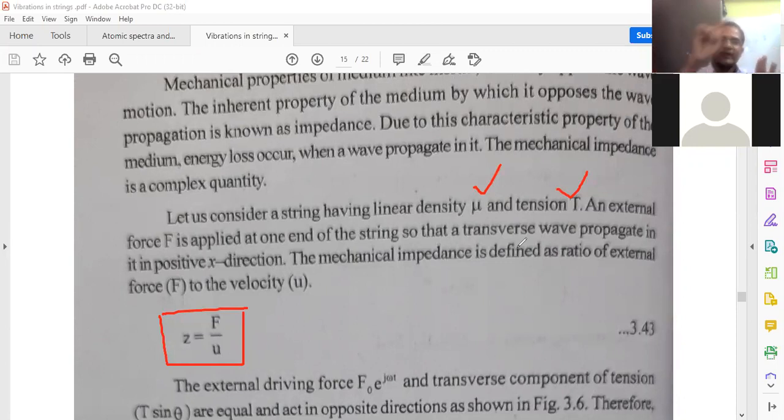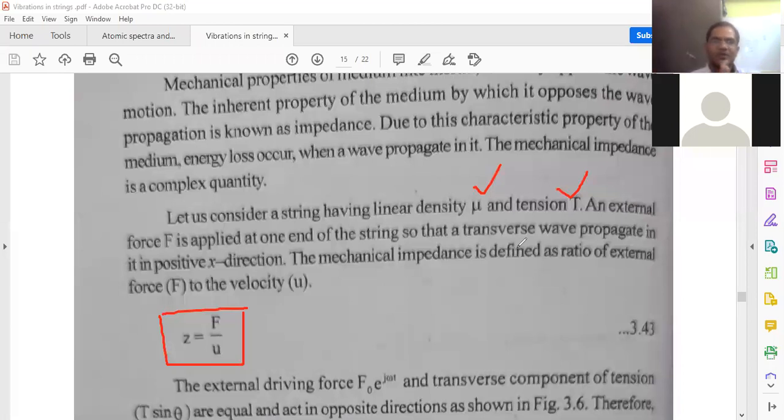Suppose that the wave is traveling along the positive x direction. Because the transverse vibration is set up in the stretched string, the particle vibrates along the y-axis. Here the wave is propagating along the positive x-axis.